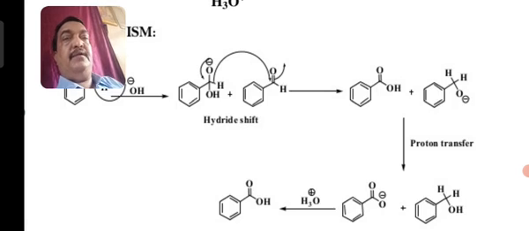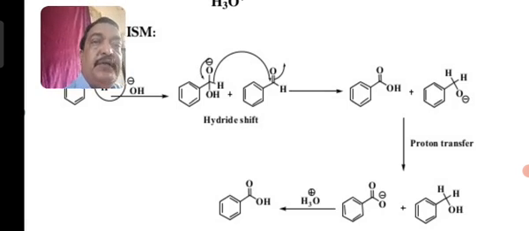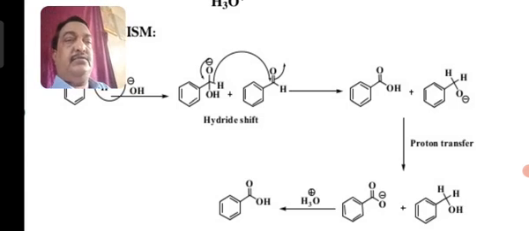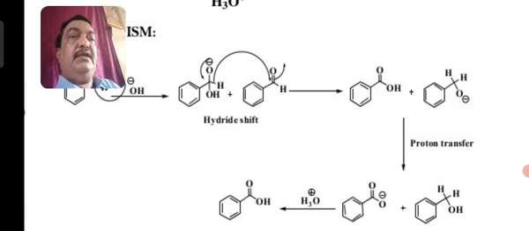For example, benzaldehyde. When benzaldehyde is treated with a strong solution of NaOH, the reaction occurs where one molecule will get oxidized and another molecule will be reduced. So an acid and alcohol formation, that is benzoic acid and benzyl alcohol, will form. This reaction is known as the Cannizzaro reaction.